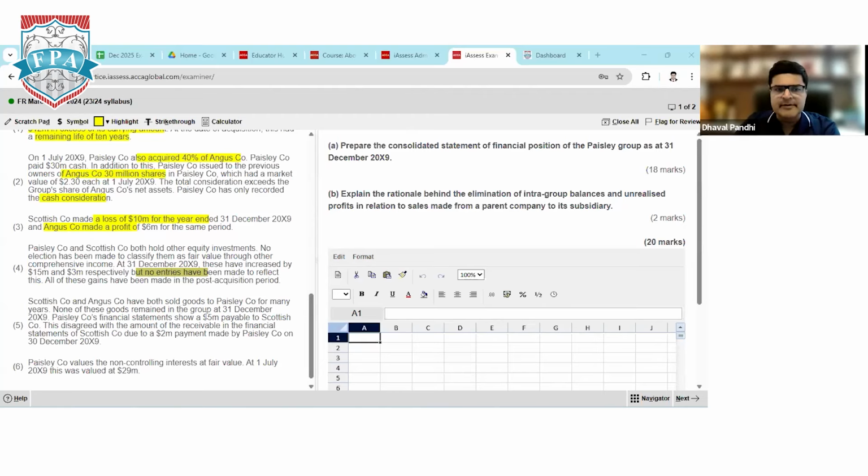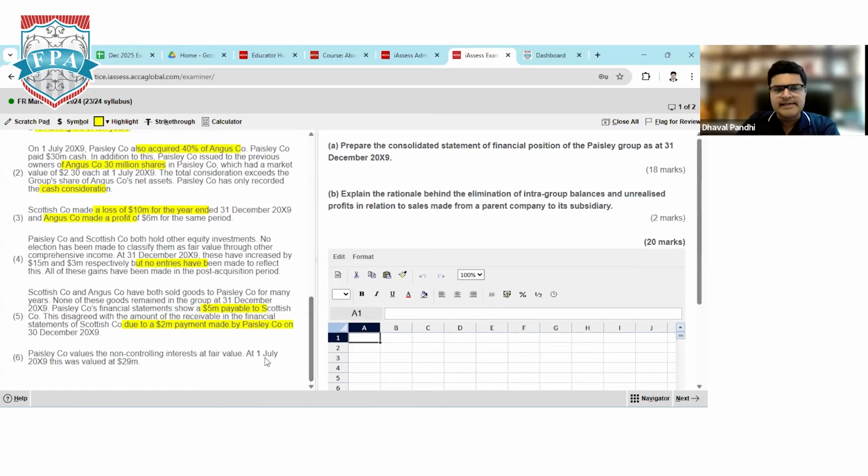Parent company's financial statement shows there is a 5 million payable to Scottish company. In the books of the parent company, the amount is shown as payable to the subsidiary company. This does not agree with the receivable balance in the financial statement of Scottish company. So the parent is showing 5 million payable to the subsidiary, but the subsidiary is showing something else. Scottish company is showing due to a 2 million payment made by Parsley on 30th December 2019. So we get an adjustment of 2 million, which is called cash in transit.